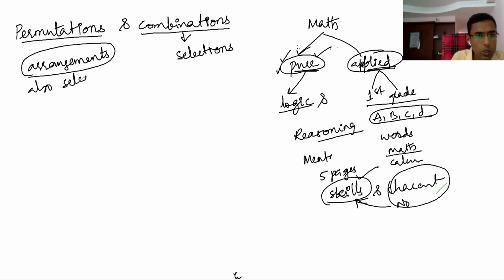Now here, when you have to arrange, you also need to select. That means here you need to select and then arrange. Now for example, I have A, B, C, three objects.